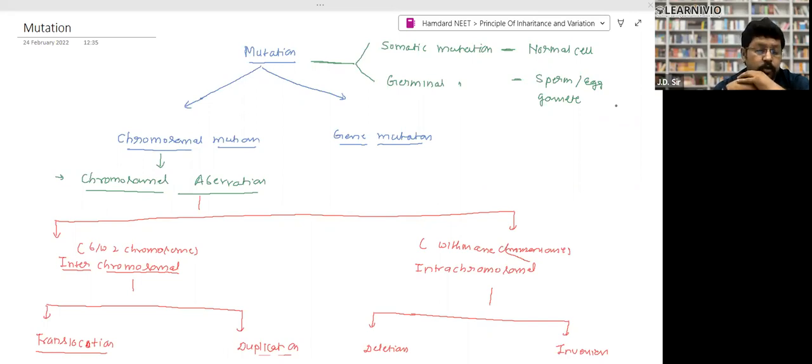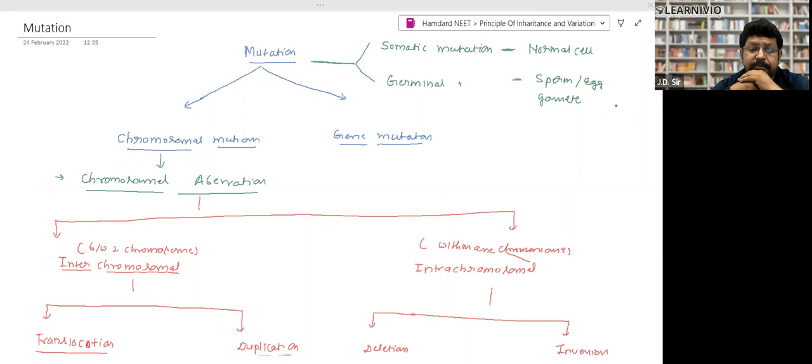So even in the human body, only ova and sperm are the germinal cells, and the rest of the body cells are somatic cells. One more thing: mitosis always takes place in somatic cells, and meiosis takes place in germinal cells. Right. That is also an important concept. We'll discuss it again in the chapter of reproduction, the human reproduction part.